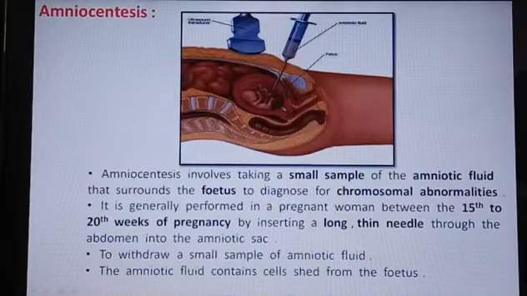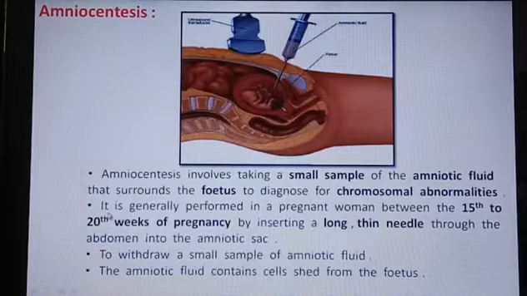So what is amniocentesis? A small sample of the amniotic fluid that surrounds the fetus, okay, we take that, of the fetus to diagnose chromosomal abnormality. So what is the use of that collection of amniotic fluid? You have to identify any abnormalities in the chromosome. For that purpose only we do the technique called amniocentesis, okay.